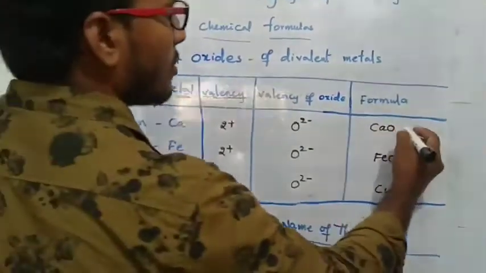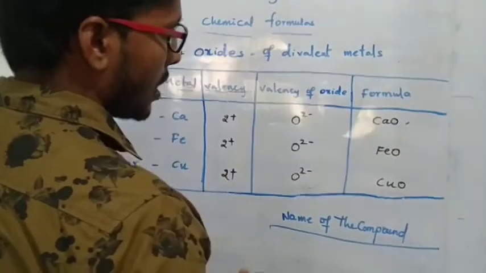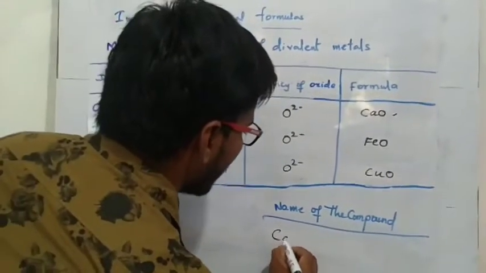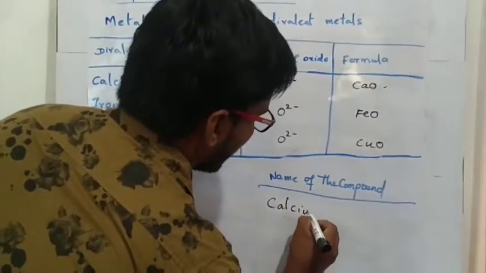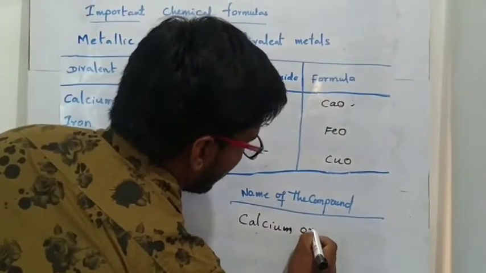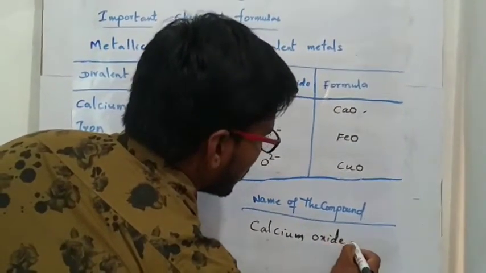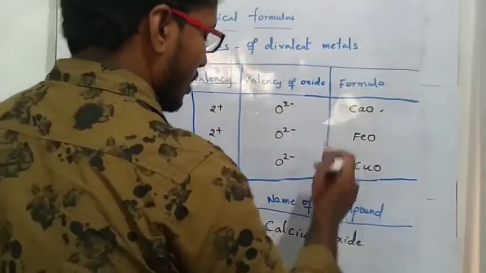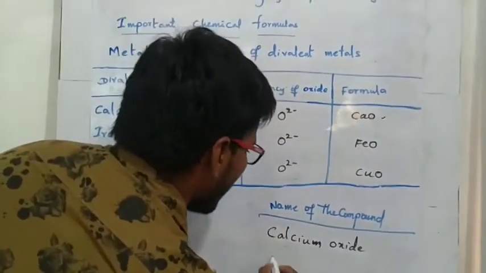The chemical formula CaO has the name calcium oxide, and the formula FeO.